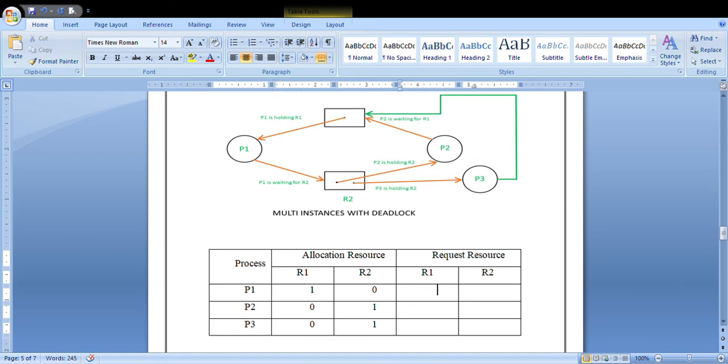Here the value will differ in the P3 process. What about P2? R1 it is requesting, R2 it is 0. P3 R1 it is requesting, R2 becomes 0. This is how you have to write the allocation resource and the request resource table.